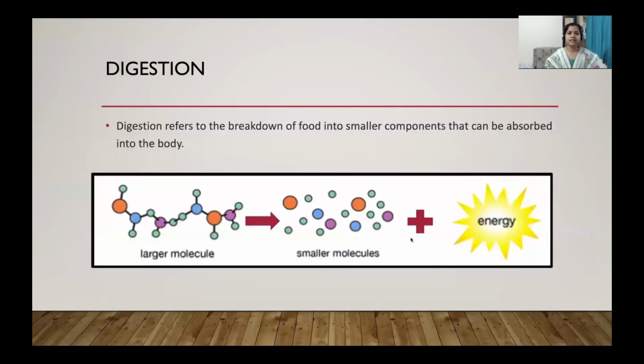Now moving further, let's discuss digestion. What is the meaning of digestion? Digestion means the breakdown of complex food material into smaller molecules and the absorption of these components by the body. We eat different kinds of food which have components like proteins, fats, and carbohydrates, which are very complex food materials. When we eat them, they break into smaller particles inside our body. Then some amount of energy is released, which is utilized for various functions of our body. So this process is called digestion.